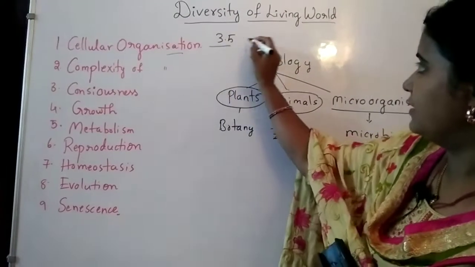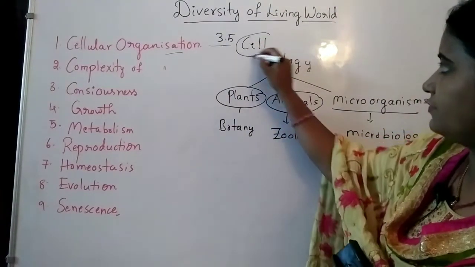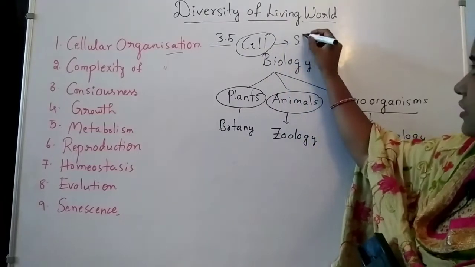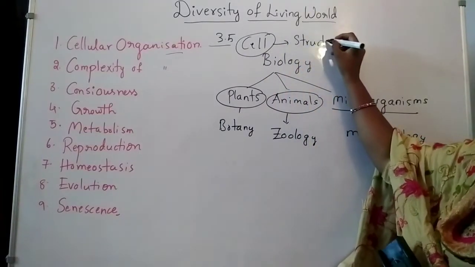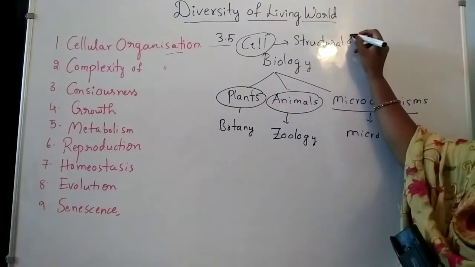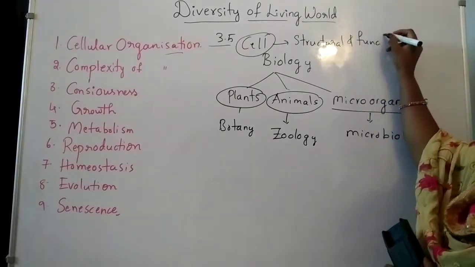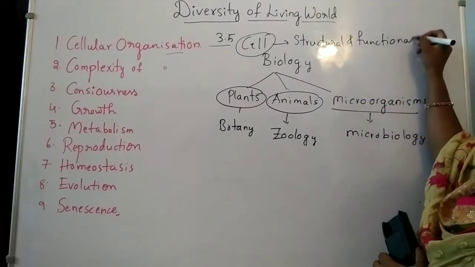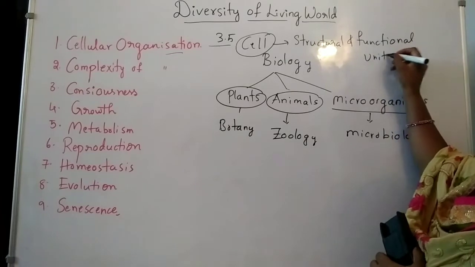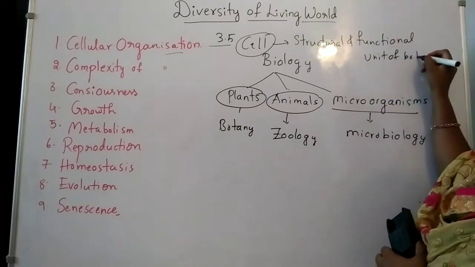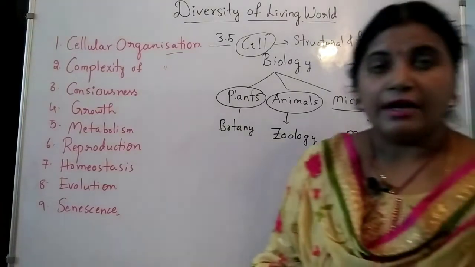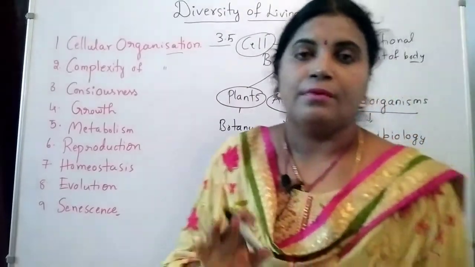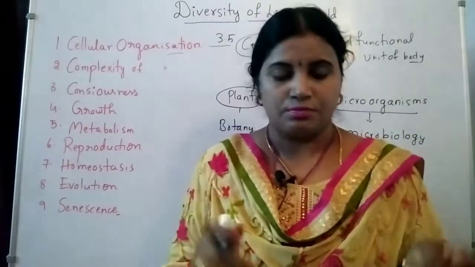Cell is the basic unit of life. Cell is the structural and functional unit of the body. And all the organisms are made up of cells.